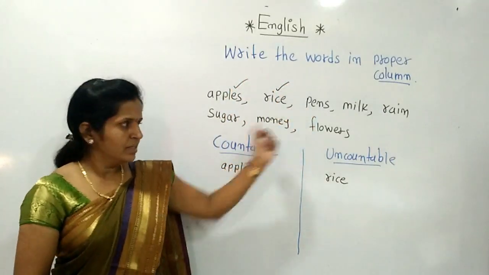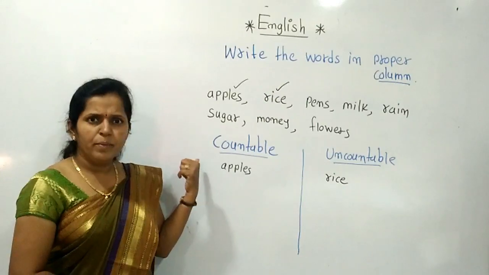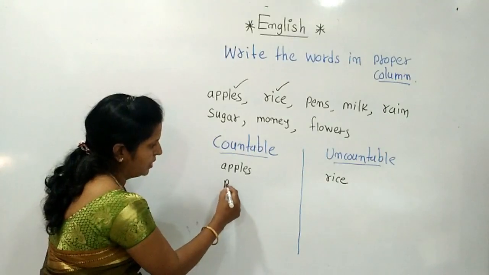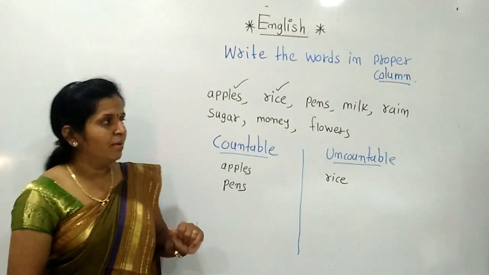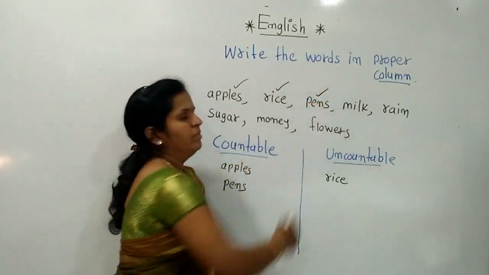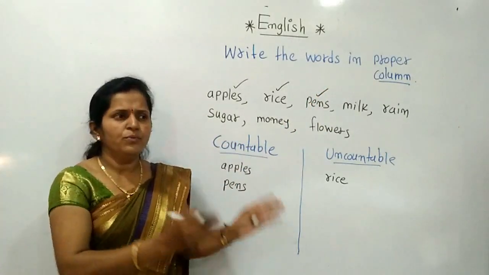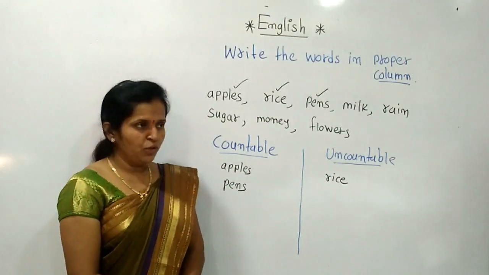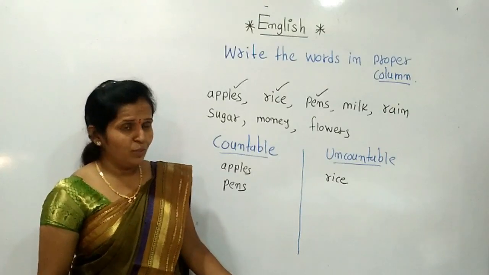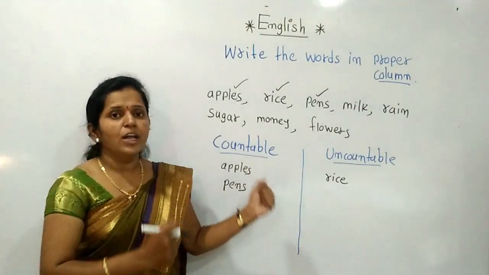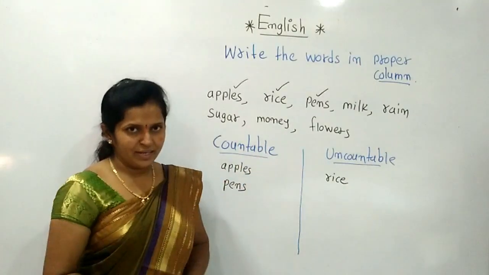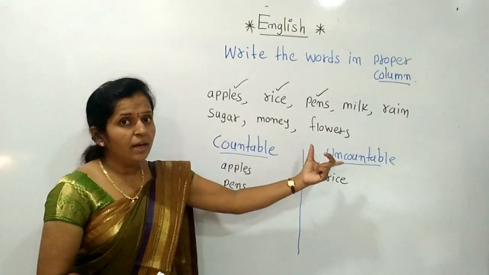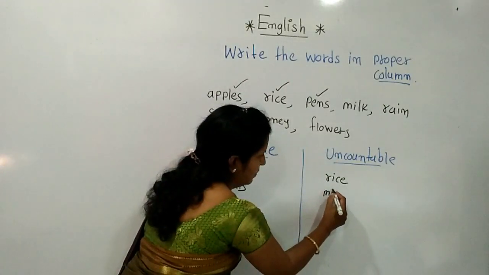Pens. Can we count the pens? Give me a pen. I have 10 pens. Is it proper? Yes, it's proper. So pens is countable. Milk. Whenever a word comes in front of you, utter that word. Give me 1 milk. Give me 2 milk. Is it proper? No, it's not proper. What does it need? Give me a glass of milk. Give me 2 liters of milk. It needs a measurement, which means it is uncountable. Milk.